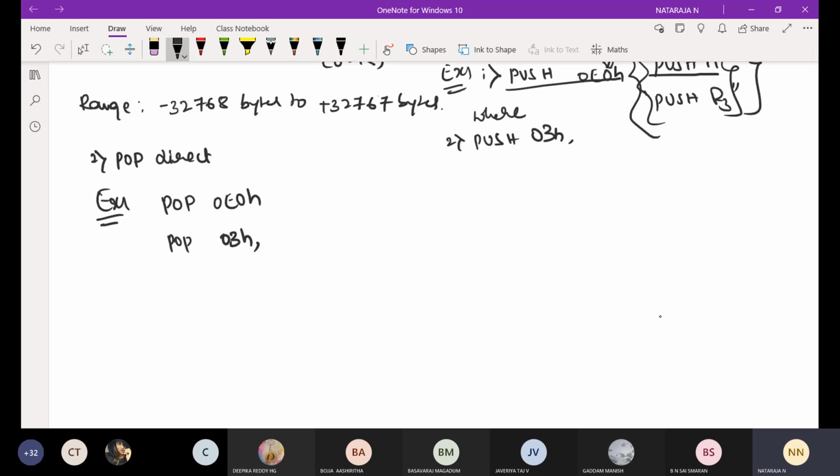Here also, you can make a note. This instruction supports only direct addressing mode. That is, instructions such as POP A or POP R3 are illegal, we cannot use them. We can use only direct addressing.